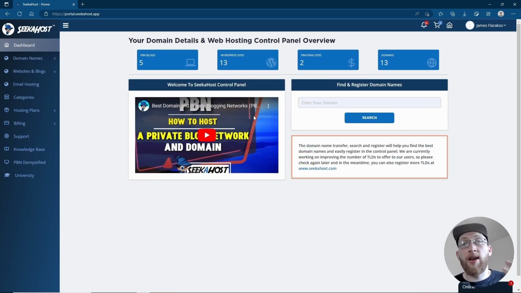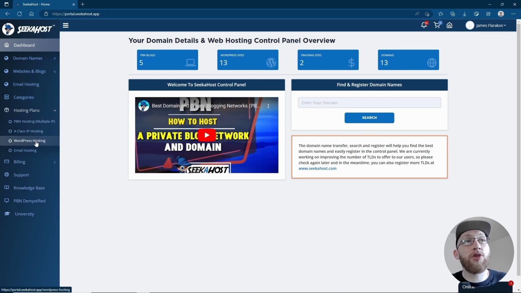Now next up, to actually get our hosting and then finally connect the hosting to the domain, meaning that we can go ahead and start editing our blog. Once you've got your domain and you're inside the portal, it's much easier to just go and grab a hosting package from here. However, you can do this from the front end as well of the website and then sign back in. So I'm just going to go to hosting plans, and I'm going to go to WordPress hosting.